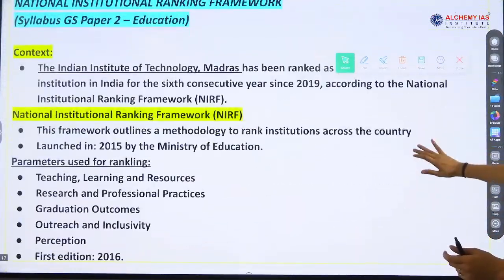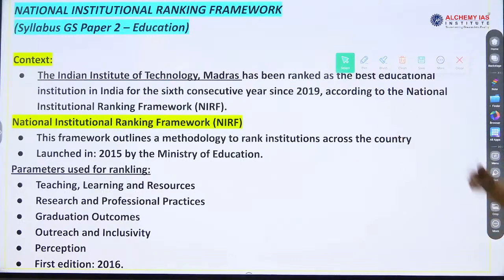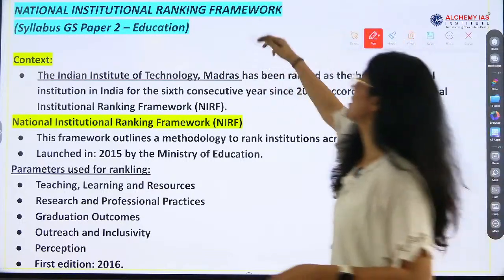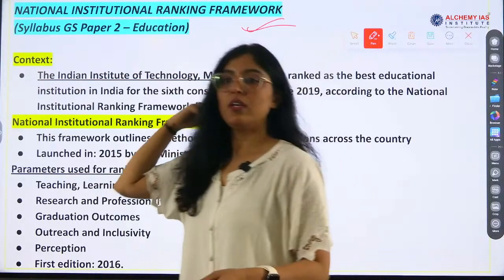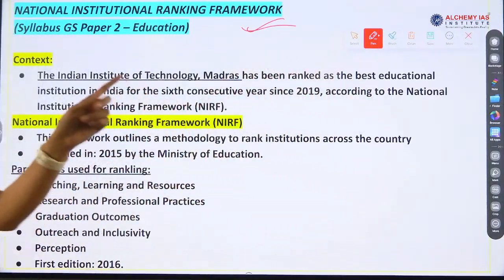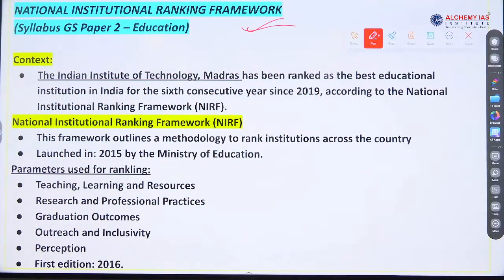National Institutional Ranking Framework. What is this ranking? It is related to institutions of education, right?